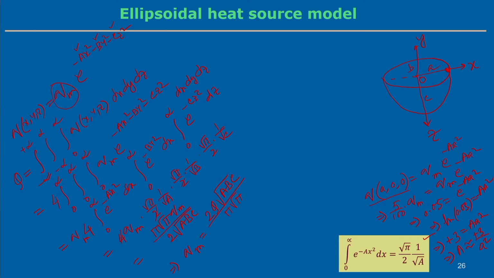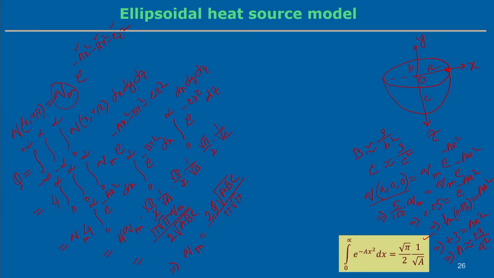Then if we put the similar condition for the y axis and for the z axis, we can reach this kind of expression: b is approximately 3 by b square and c is approximately 3 by c square. So, it means that this distribution parameter actually varies depending upon the value of the different semi axis length.